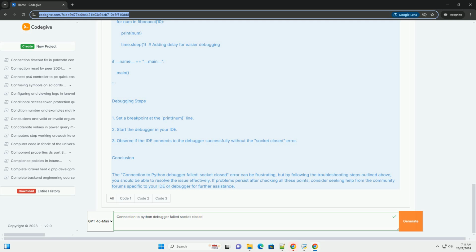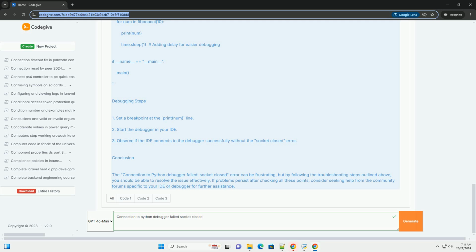Steps to troubleshoot and fix the issue. 1. Check firewall settings. Make sure that your firewall or antivirus is not blocking connections on the port used by the debugger. You may need to add an exception for your IDE. 2. Verify debugger configuration. Ensure that the debugger is properly configured in your IDE. Check the settings for ports and paths.